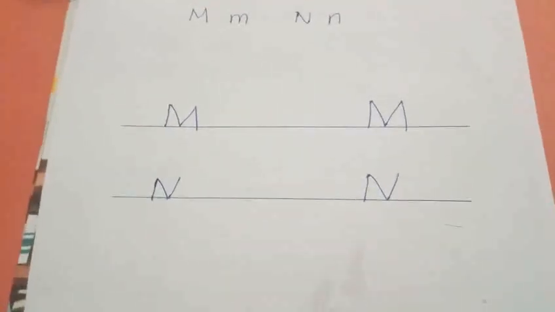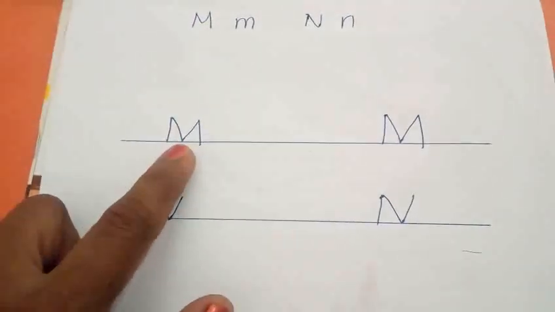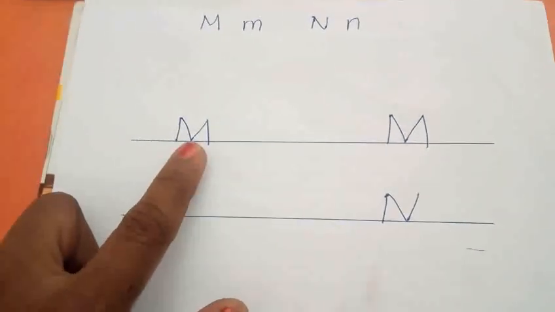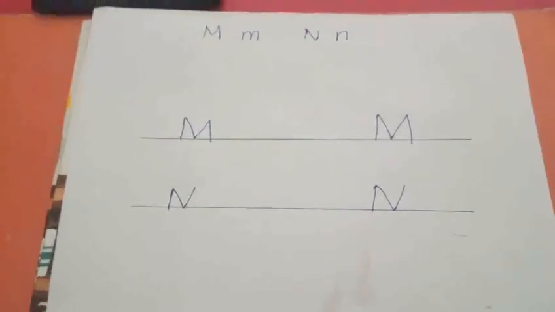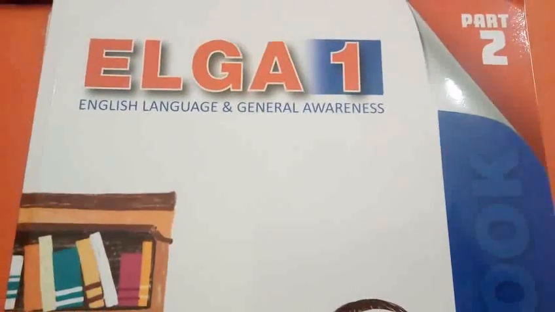Now you will take your notebook. You will write one line for each letter in your notebook. M, N, uppercase letter, then lowercase letter M and N in your notebook, my dear children. Yeah, great, my dear children.